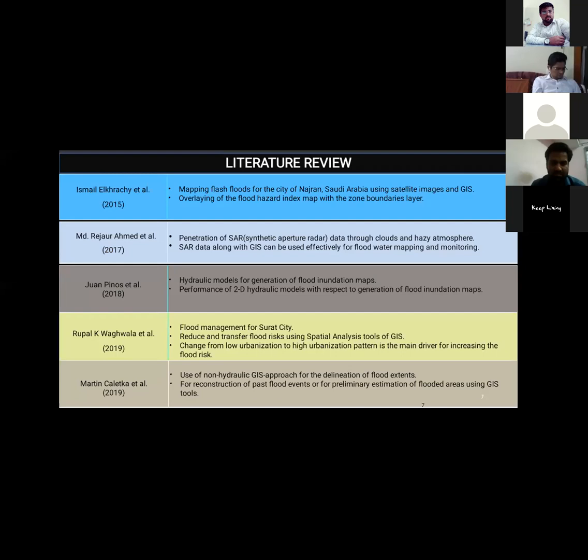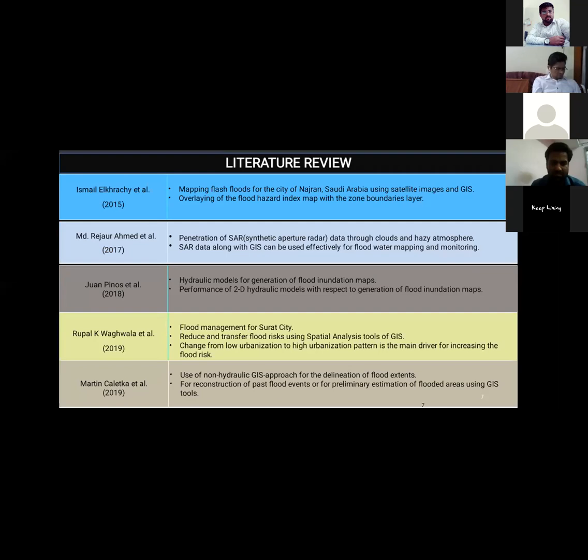The rest, like Ismail et al., did the mapping of the floods for the Najran city of Saudi Arabia, but he used quite 2D hydraulic models. Similarly, Rupal Ki et al. did the flood management for the Surat study. He used basic tools like the spatial tools of GIS.